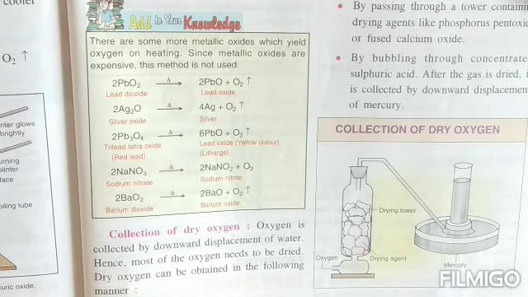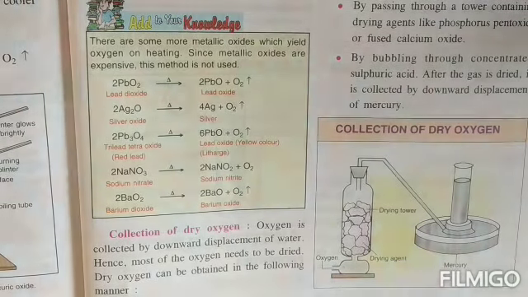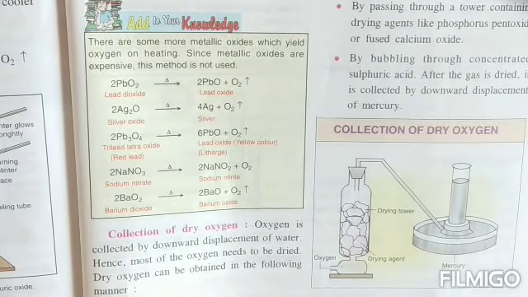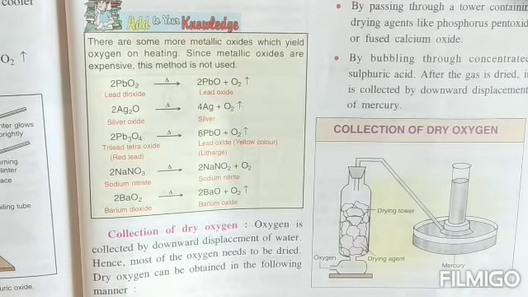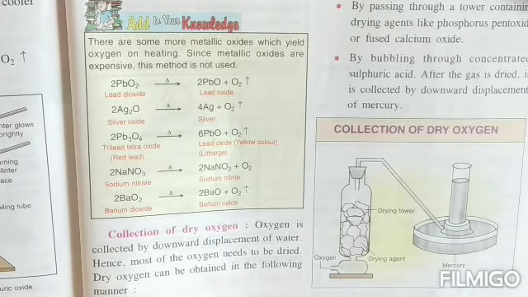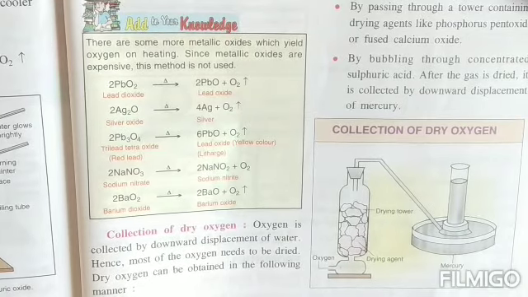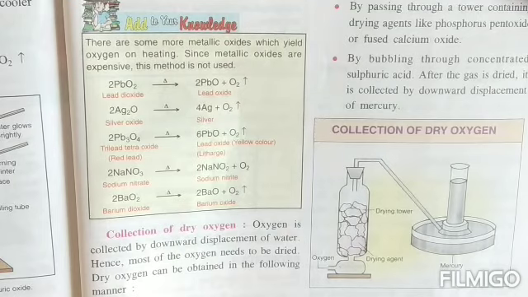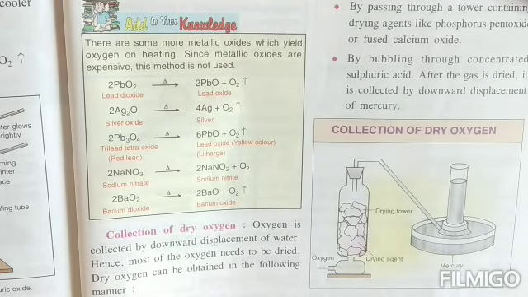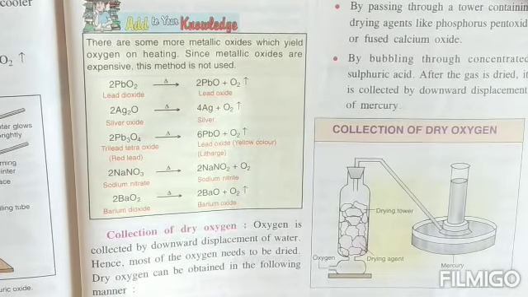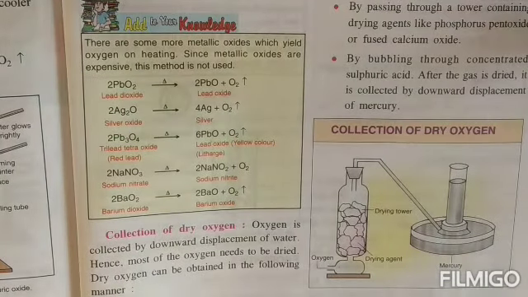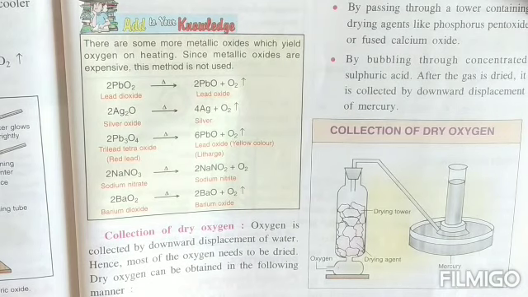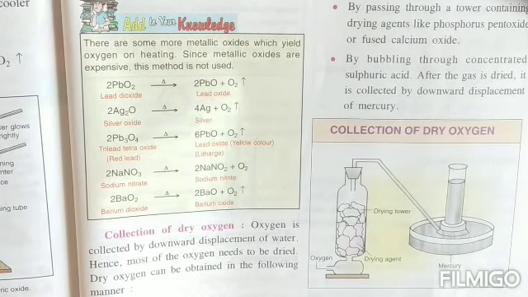Okay, mercuric oxide and potassium nitrate both will give out oxygen gas on strong heating. Still, both of them are not preferred in the laboratory preparation of oxygen. Why? There are certain reasons for it. First, mercuric oxide is an expensive compound. It is costly in the market, children. Mercury vapors are poisonous also. The amount used in both the cases is very large and the rate of evolution of oxygen gas is slow. So that is why it is not preferred to prepare oxygen in the lab.